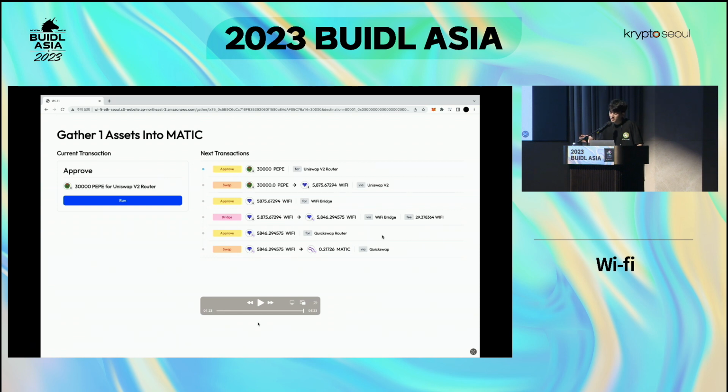So through these utilities, you could possibly do every DeFi experience you want in a single app, which makes it very simple and relieves all the stress.